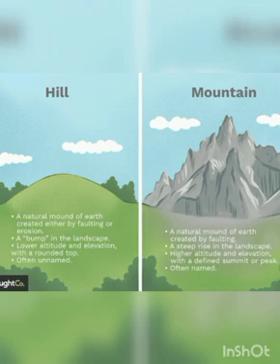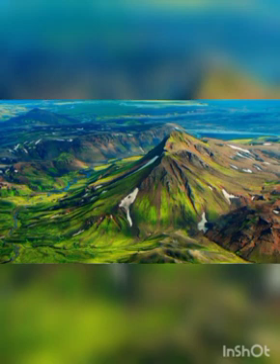What is a valley? We learned this in the previous class. Can you remember? Yes, the low land lying between two hills or two mountains is called a valley. It is not as high as hills or mountains.